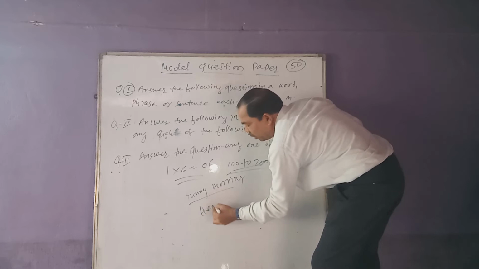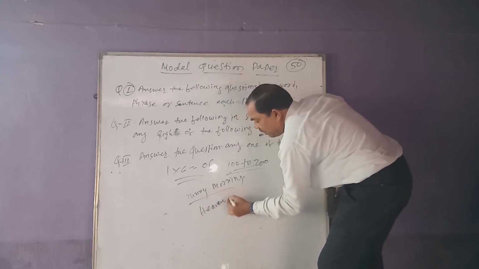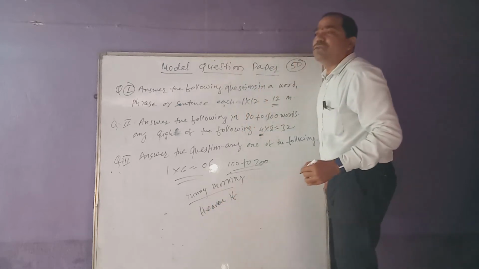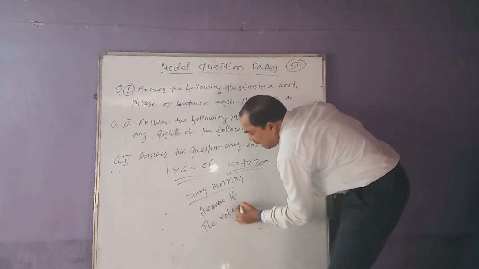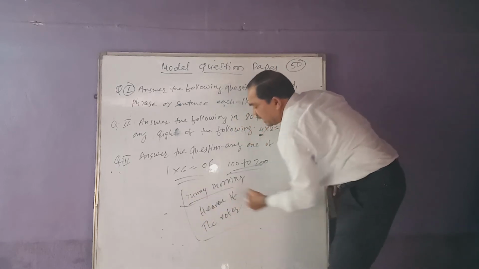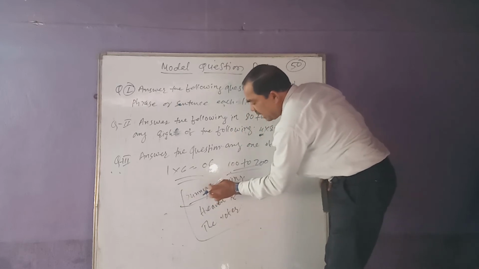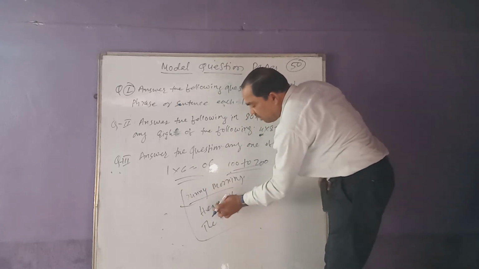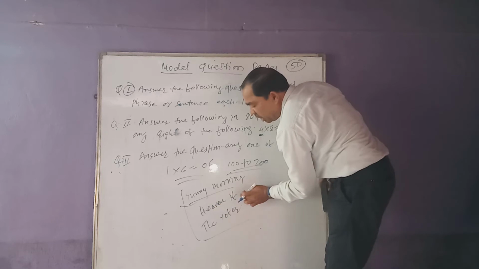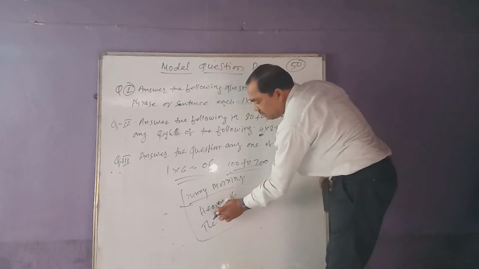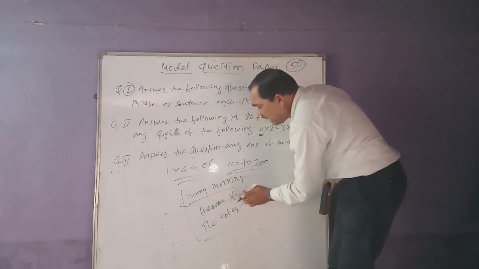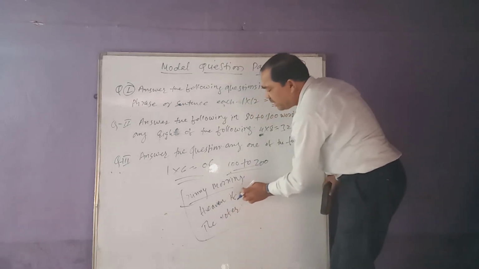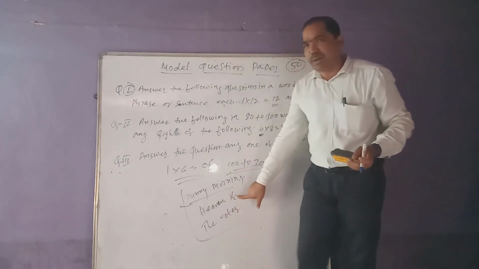If you are not here on this earth, then where are you? Heaven, if you are not here. And the last one, the water. So there are 3 lessons, I mean two lessons, sunny morning and the water, and one poem, heaven if you are not here on this earth, then where you are. It is by Kuvempu. Understand, Kuvempu is one of the best poets, and it is meant for 6 marks.